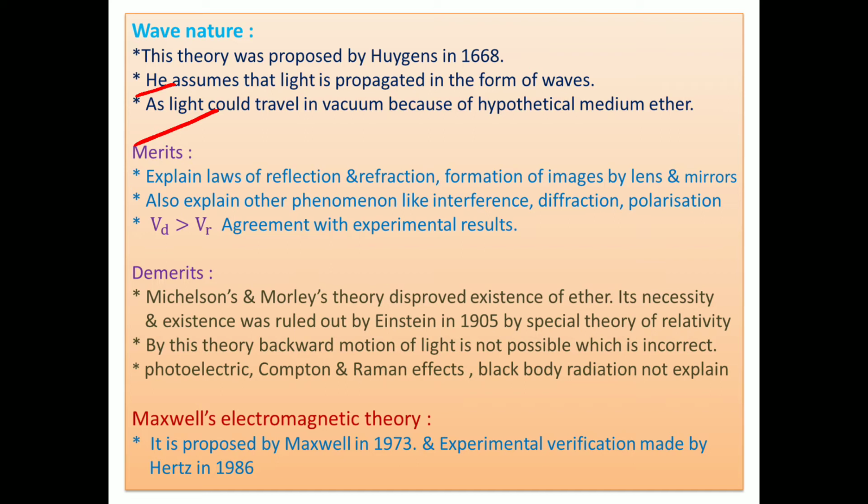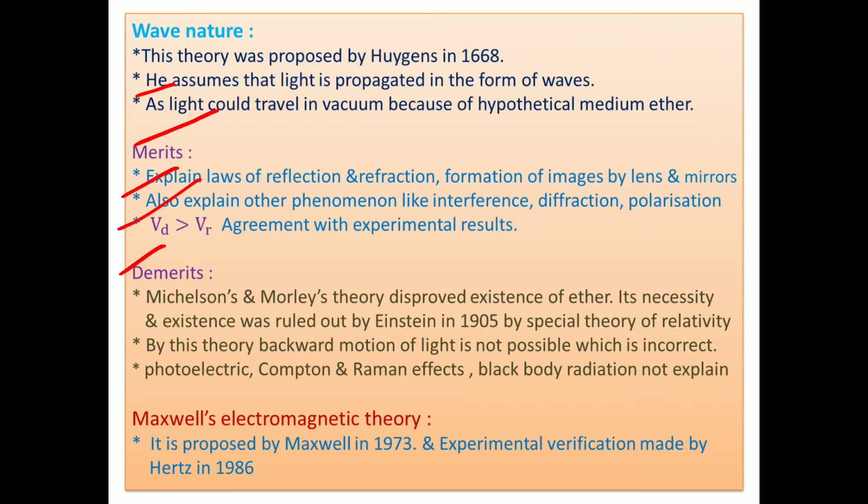Then we come to the merits of this theory. Huygens explained the laws of reflection and refraction and formation of images by lenses and mirrors successfully. Other phenomena like interference, diffraction, and polarization can also be explained by taking Huygens' wave theory into consideration. Also, the theoretical conclusion by Huygens is in perfect agreement with the experimental result.